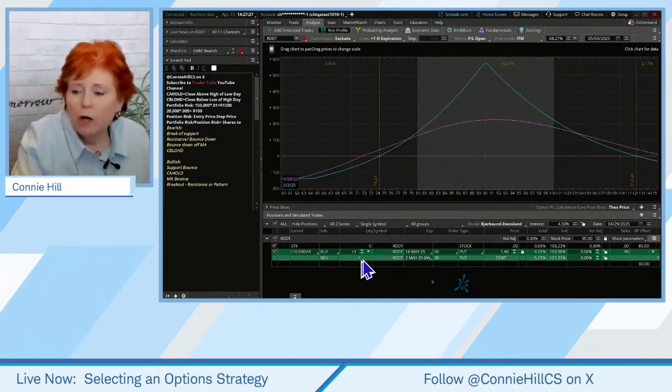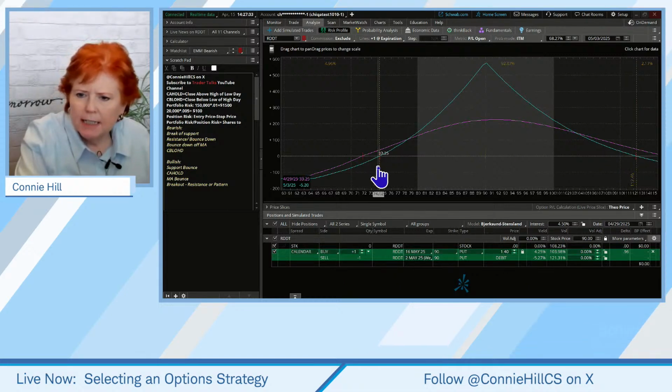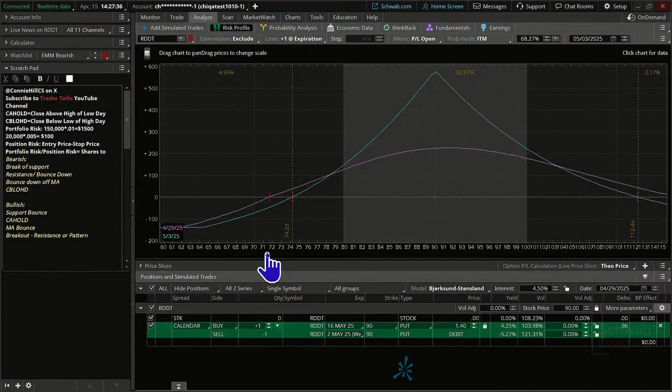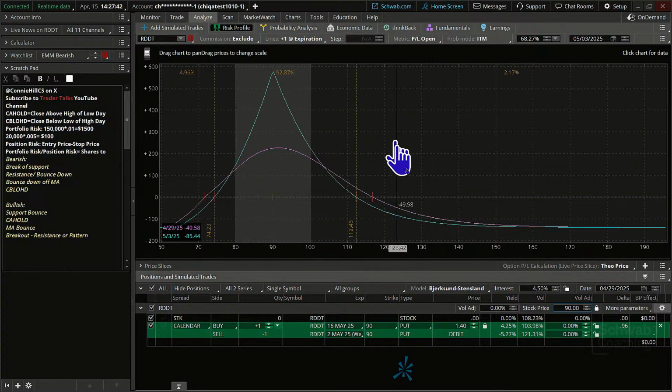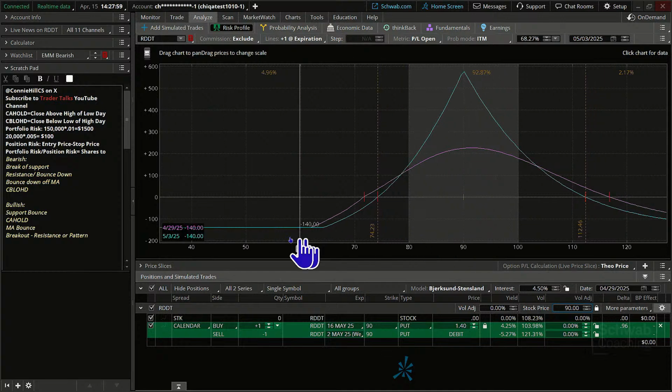Okay, so let's go ahead. If we are risking 140 per trade, we have to really squish in our time frame here so we can see how long it takes to hit its max loss range. We have to go clear out here, and they're still really close to each other. But basically after about 140, we start getting close to that max range. And if we do just the opposite, then we can see our max loss right there is at 140. On this side, it takes a little bit more time to actually get there.